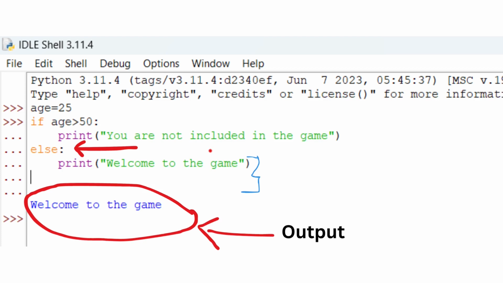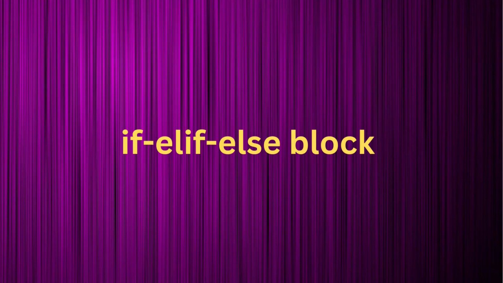Now you are asking me, friend, what if I have some other conditions to check in between this if and else block? In Python we have the if-elif-else block. We can add several other conditions inside that, and check several other conditions.